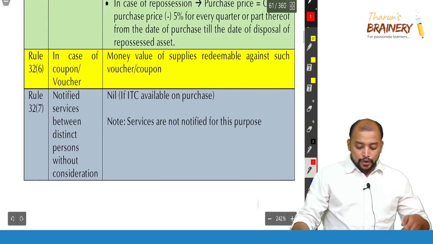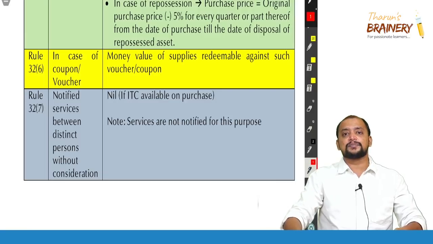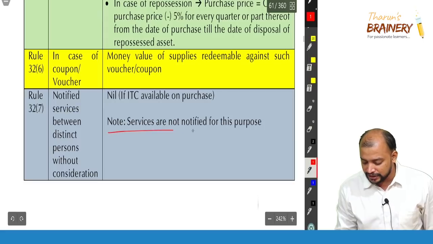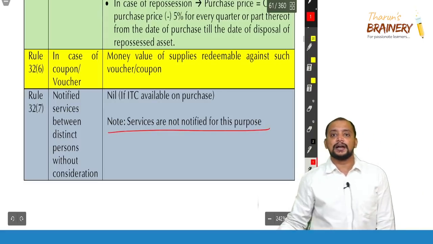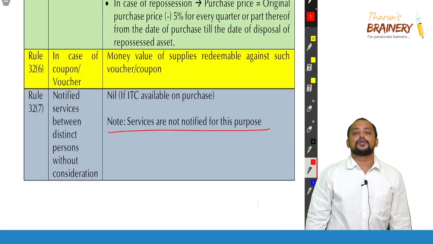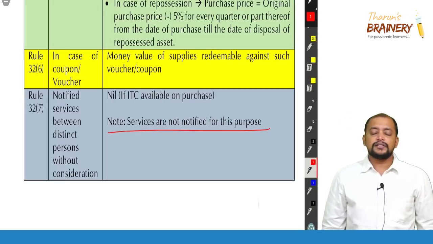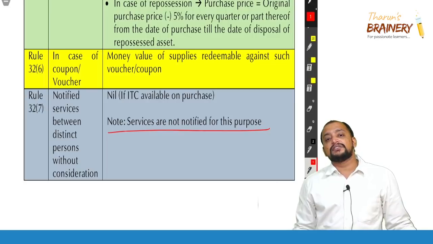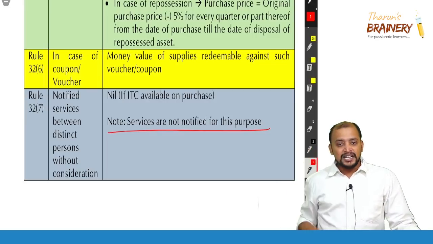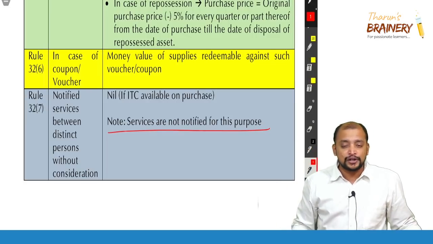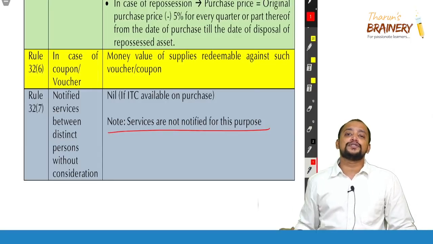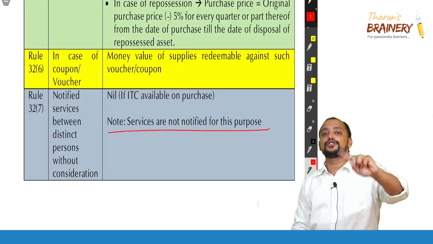Then in case of notified services between distinct persons. Right now there are no notified services, so therefore rule 32 sub rule 7 is not practically applicable, because services are not notified for this purpose. For notified services between distinct persons, they are telling that we will take the value as nil. But right now this is not applicable because there are no services notified for this purpose. So therefore, in rule 32 we have only sub rule 6.